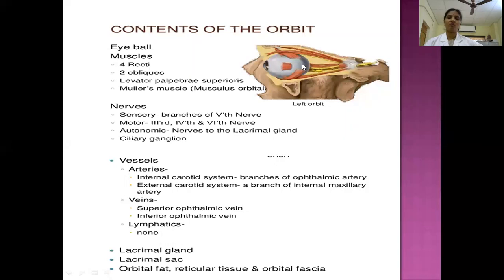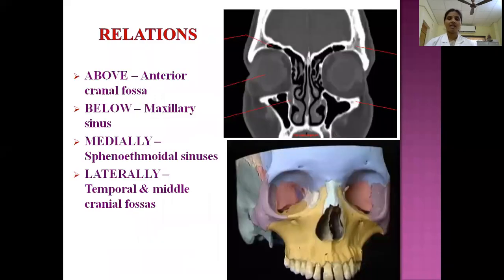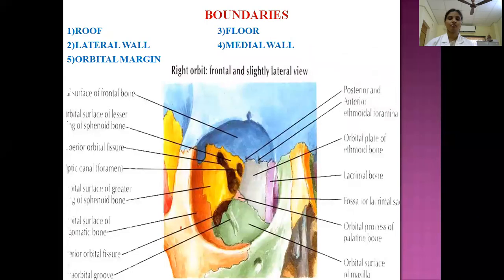Then important gland, what is that? Lacrimal gland we can see in the orbit. And what is the location of this lacrimal gland? See, lacrimal gland is present. This is the roof and this is lateral wall. So at this junction, the anterolateral angle of the roof presents a depression where we can see the lacrimal gland, orbital part of the lacrimal gland here.